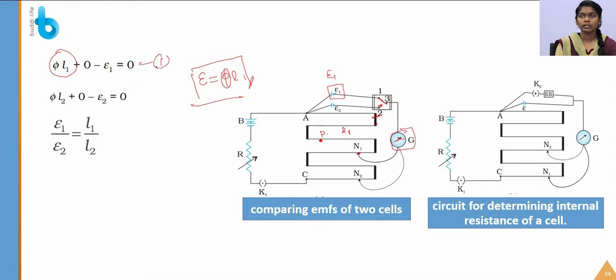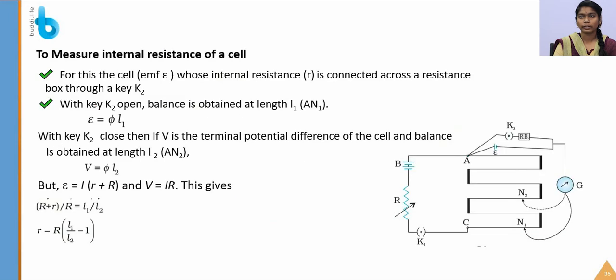Similarly, we are equating the equation 2. So by equating these two equations, we are getting epsilon 1 by epsilon 2 is equal to L1 by L2. So let us determine the internal resistance of the cell. To determine the internal resistance of the cell, we are keeping only one cell, which has an EMF epsilon and a key K2. So this is the setup.